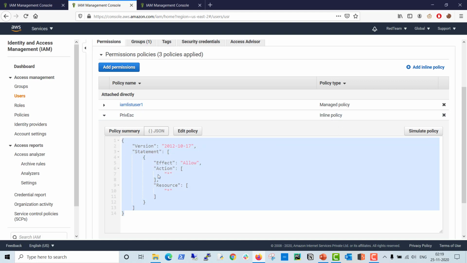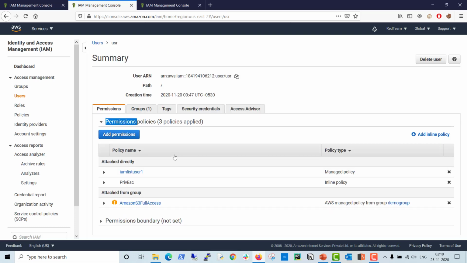So the second difference is we can attach a managed policy to a user, group, or role, but an inline policy can't be attached. An inline policy is embedded to a user, group, or role, and doesn't have any physical existence. Just like a managed policy has an ARN, an inline policy doesn't have any ARN. So you can directly embed these inline policies to a user, group, or role. So this is the difference between managed policy and inline policy.